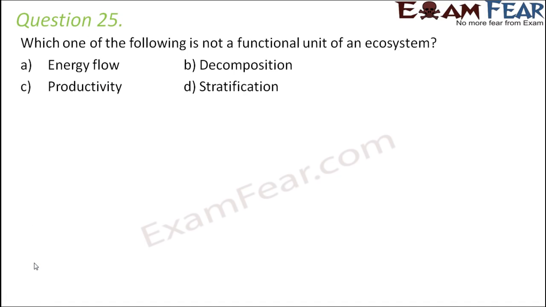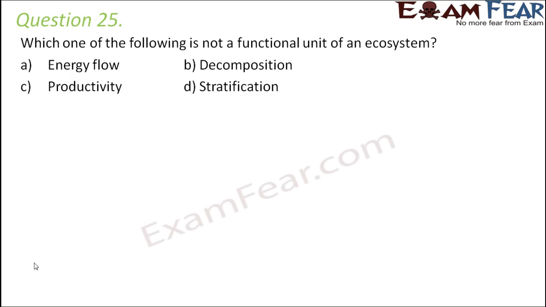Question number 25. Which one of the following is not a functional unit of an ecosystem? Energy flow, decomposition, productivity, stratification. So which is not a functional part of an ecosystem? Energy flow is a functional unit, right? Productivity is also a functional unit, because when we talk about an ecosystem, functional units means all that which relates to the function of an ecosystem.